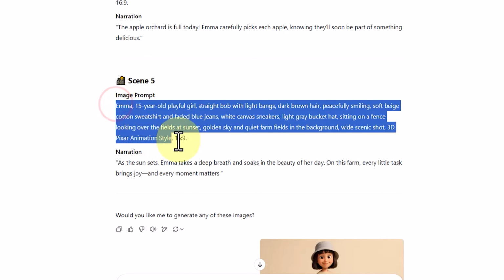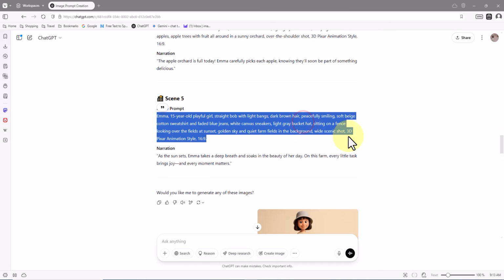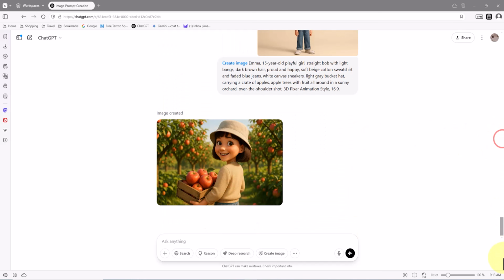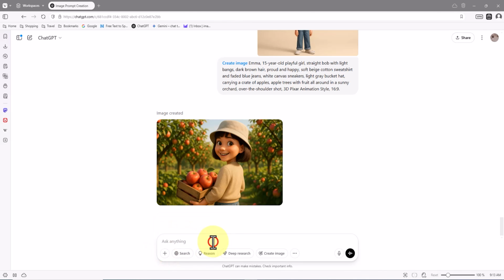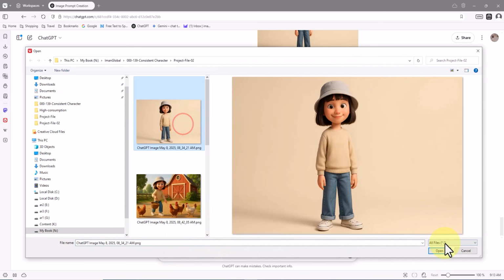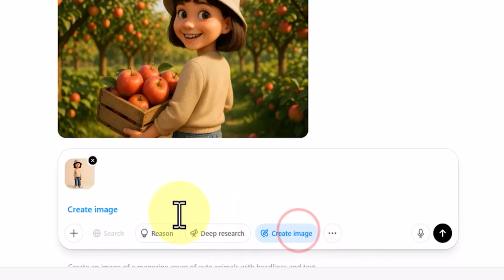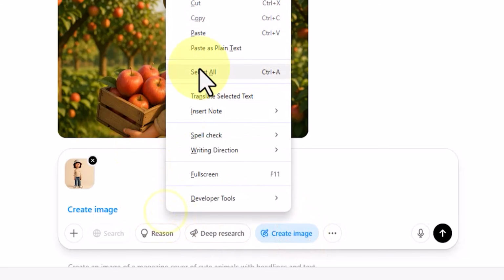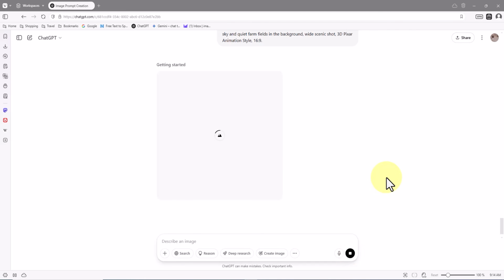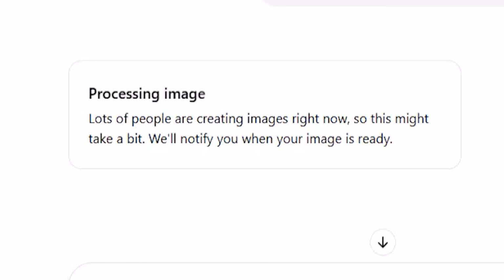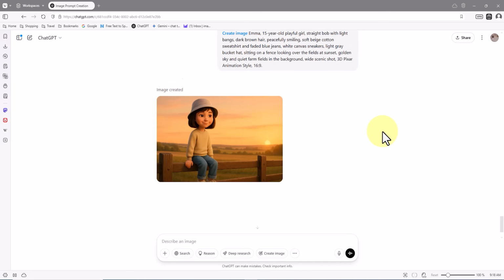Once again, I copy the prompt for scene 5 directly from the original script. To begin, I click on the plus button located at the bottom left of the prompt box. From the drop-down menu, I choose Add Photos and Files. Then I select and upload Emma's main image from my computer. I press the Create Image button and paste the prompt for scene 5 into the box. Clicking the Action button inside ChatGPT sends the image request into the generation queue. I wait a little while as the image forms, and there it is.